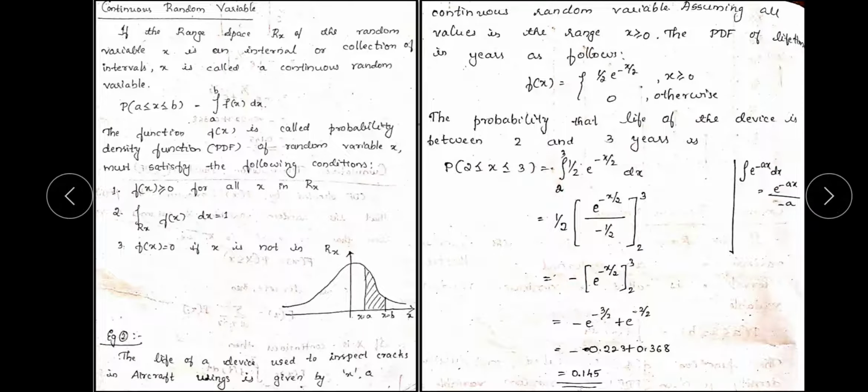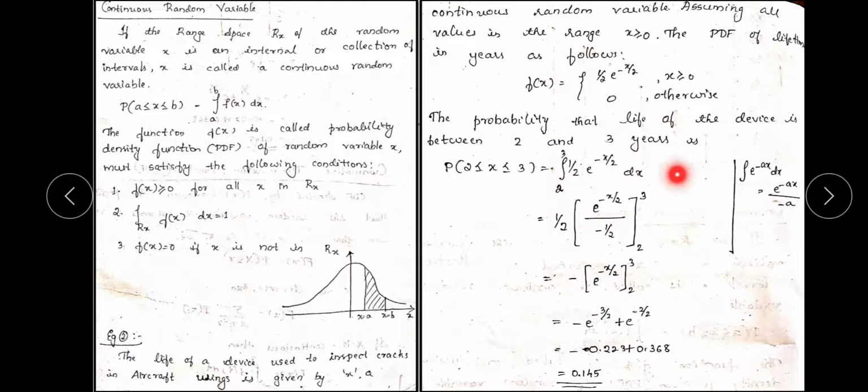The range space Rx lies between 2 and 3, and the PDF, that is, the probability density function, is already given: f of x is equal to 1 divided by 2 e to the power minus x divided by 2. So if we take this equation, that is the integration of 1 by 2 e to the power minus x divided by 2 dx, with limits 2 to 3.